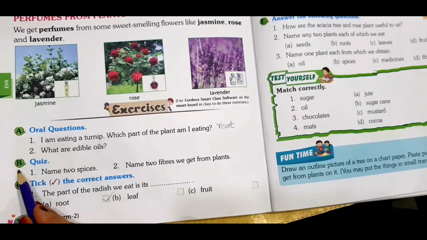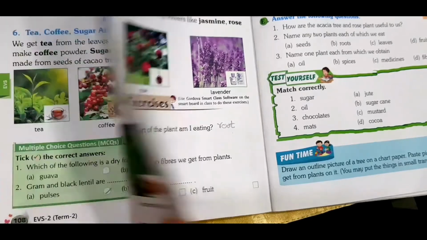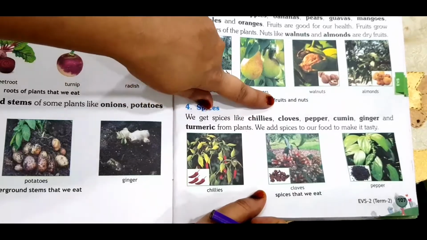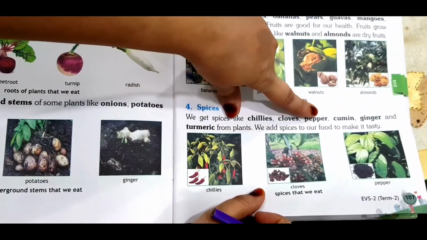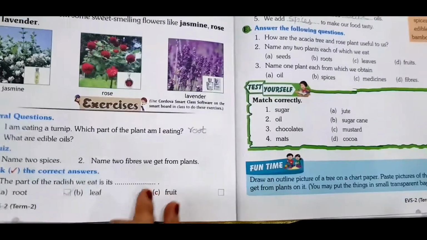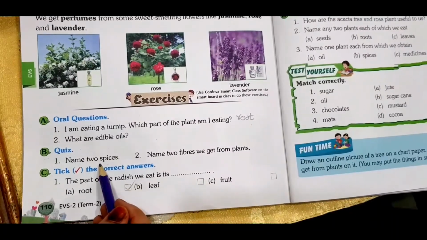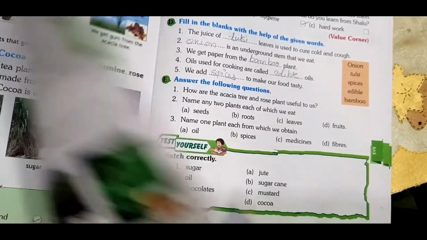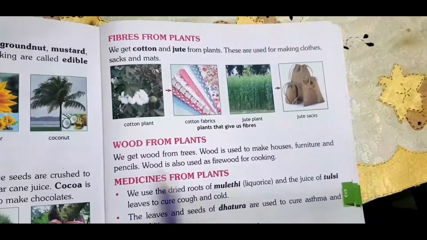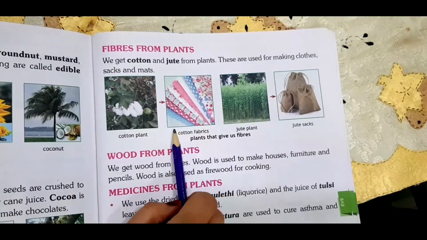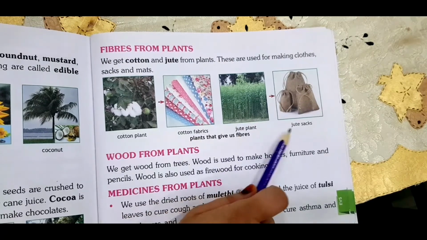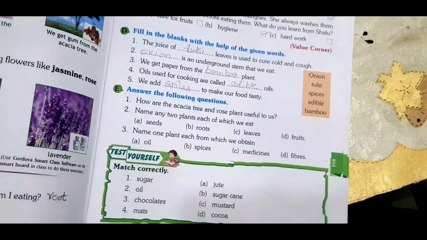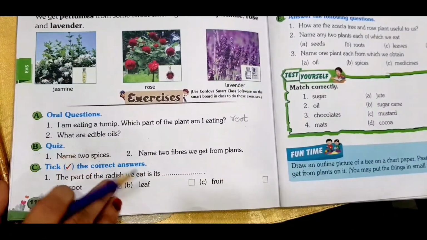And the next is the quiz question, B bit. Name 2 spices. We have also learnt about the spices here. See, chilies, cloves, pepper, cumin. So you can write any 2 spices here. Name 2 fibers we get from plants. Children, we also have learned just now about the fibers from the plant. Okay, so cotton plant, cotton fabric, jute plant and jute sacks. So you can write any 2 fibers. As they are quiz and oral questions, I am not writing here.